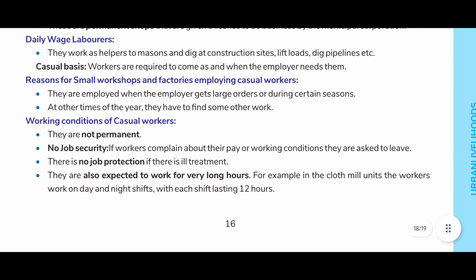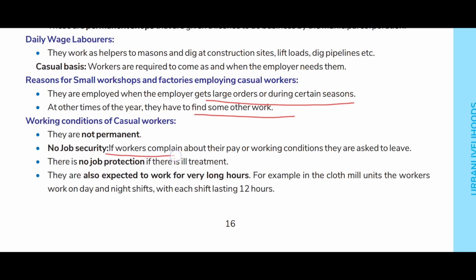Reason for small workshops and factories employing casual workers. They are employed when the employer gets a large order or during certain seasons. At other times of the year, they have to find some other work. Working condition of casual workers. They are not permanent, no job security.